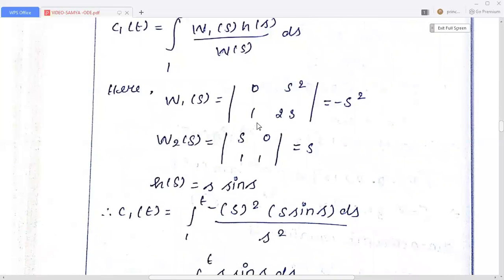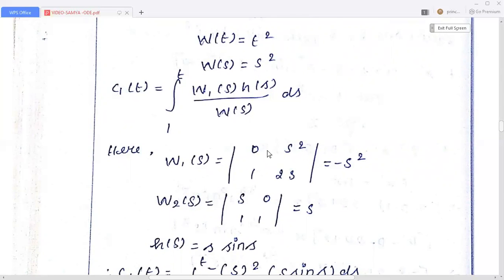Here W1(s) is obtained by replacing the first column with 0, 1 if it is a 2×2 determinant. If it is a 3×3 determinant, W1(s) can be written as 0, 0, 1. If it is a 4×4 determinant, W1(s) is 0, 0, 0, 1.